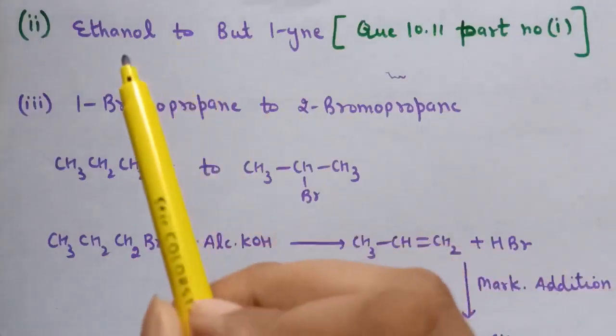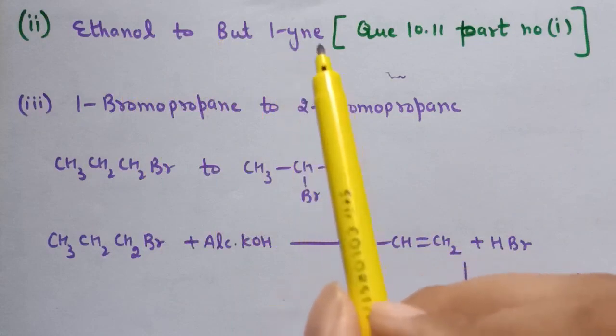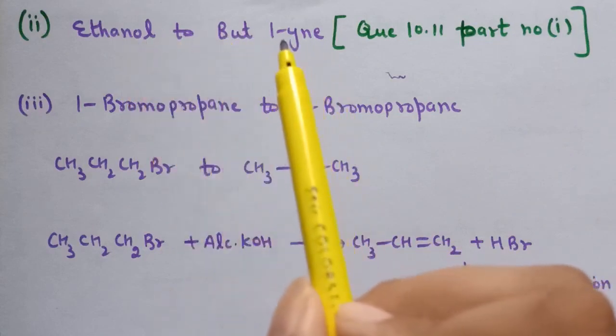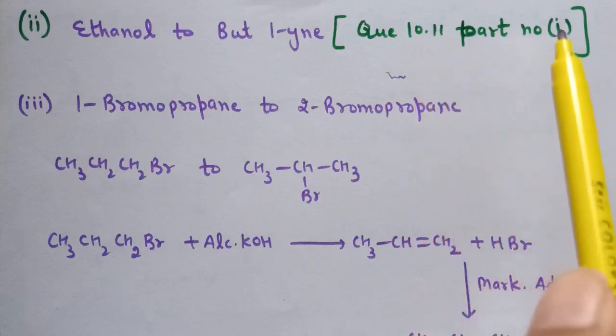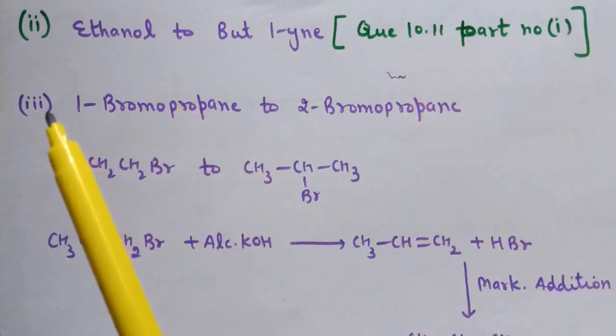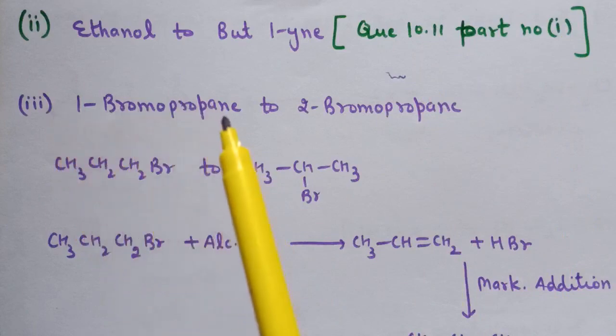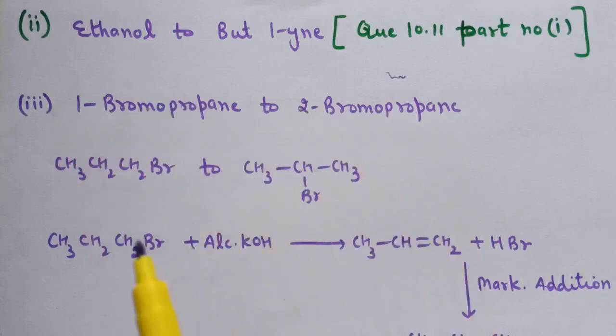Second conversion is ethanol to but-1-yne. So for this conversion you can refer question number 10, part number 1. Question number 19, third part: 1-bromopropane to 2-bromopropane.